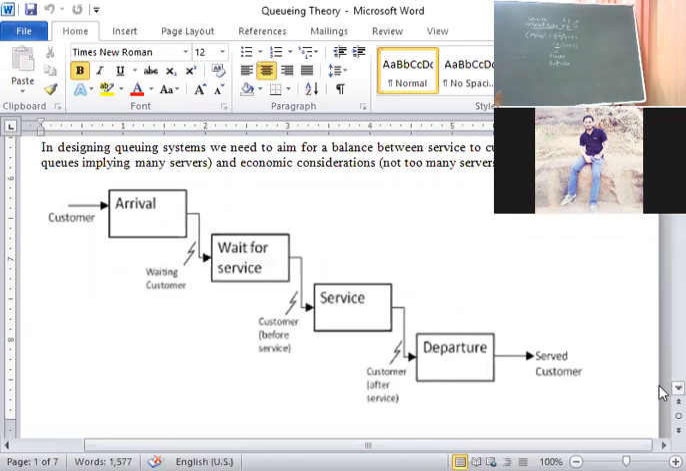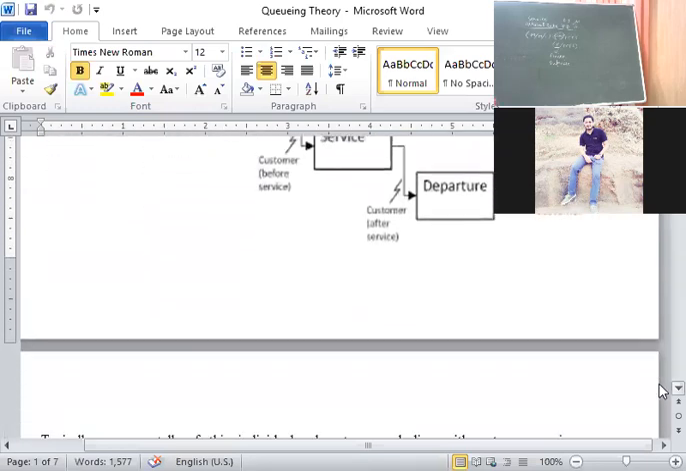The third characteristic in the input process is customer behavior. I told you customer behavior is of three types. We saw that in the earlier class: reneging, balking. Remember, I have highlighted these in green, students.